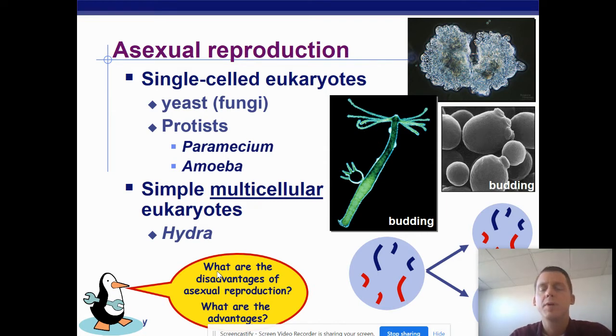So asexual reproduction means that you're more susceptible to environmental problems like a disease or temperature change or increased rainfall or a pH change or all sorts of things.